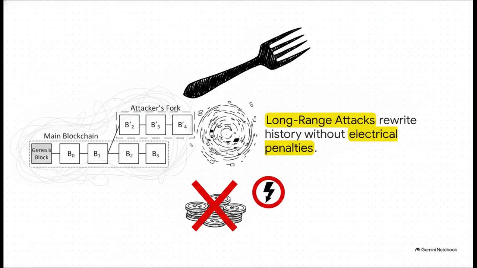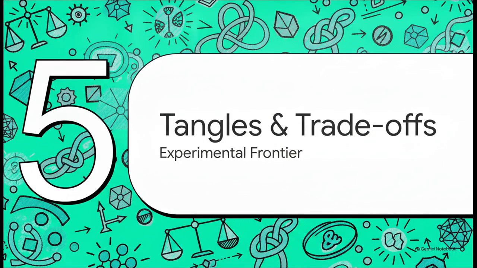And this costless voting loophole directly enables something even more sinister: the long-range attack. Because generating blocks doesn't cost any electricity, a malicious actor who happened to hold a lot of tokens in the past can literally go back in time, create a fork at an old block, and instantly generate an entirely new history that's longer than the real one. They can effectively rewrite history without paying the massive electrical penalty that proof of work would demand for doing the exact same thing. Let's look ahead to Section 5, the future, covering tangles and trade-offs.